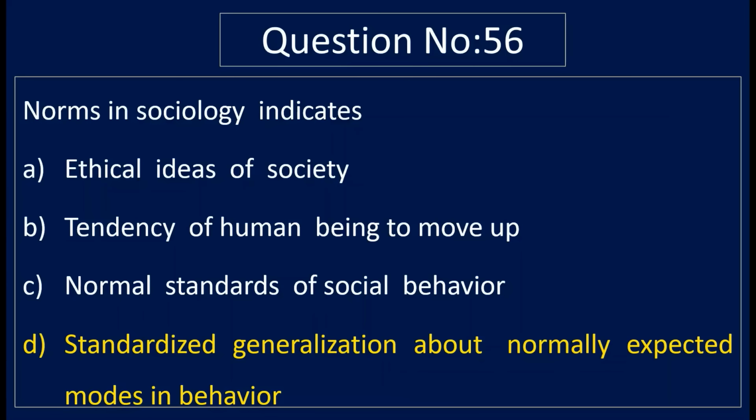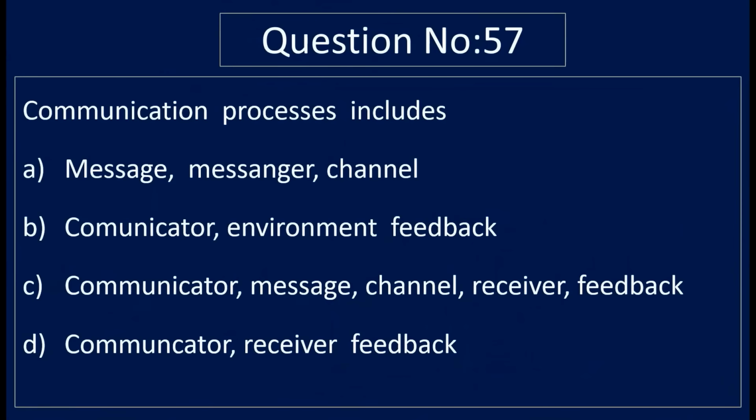Question number 57. Communication process includes option A, message, messenger, channel, option B, communicator, environment, feedback, and option C, communicator, message, channel, receiver, and feedback, and option D, communicator, receiver, and feedback. Correct answer is option C, communicator, message, channel, receiver, and feedback.